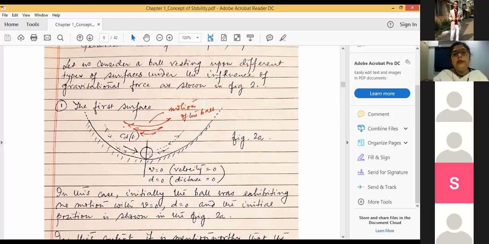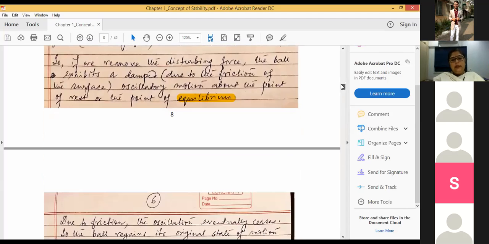I'm not disturbing the ball. I'm not giving any disturbing input. Just instead of putting the ball over here, I'm placing the ball at this point, and it will exhibit again a different type of trajectory, but will finally come to this particular point. So the system will be exhibiting its dynamic behavior because of its initial condition. There is no input, and the equilibrium point will be regained.